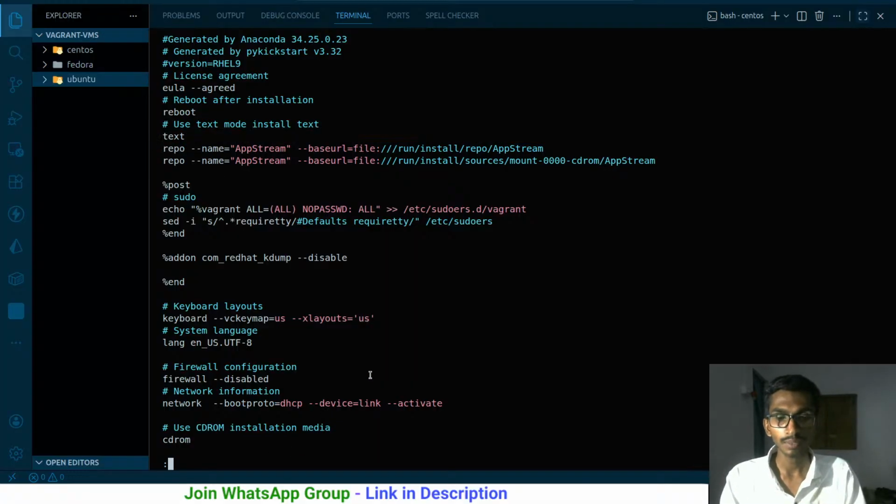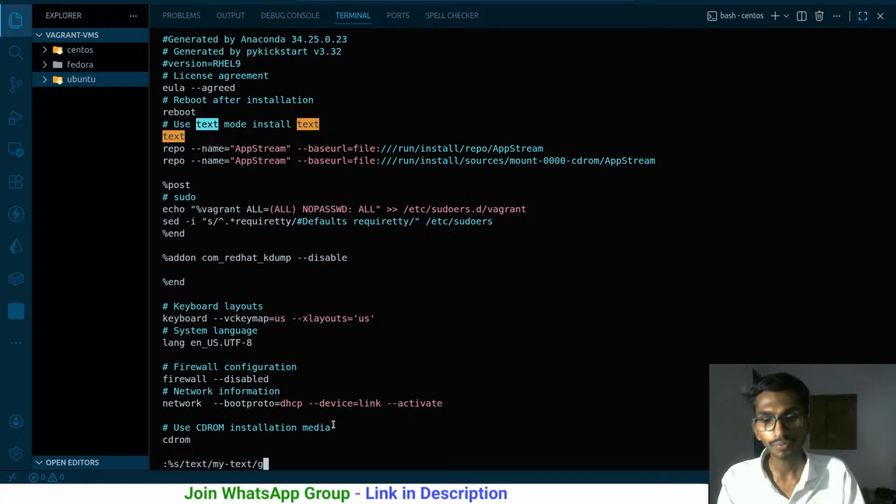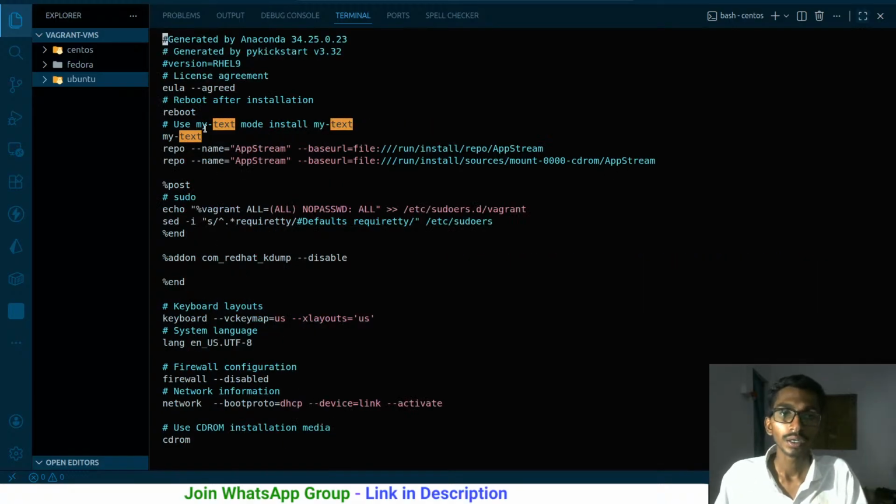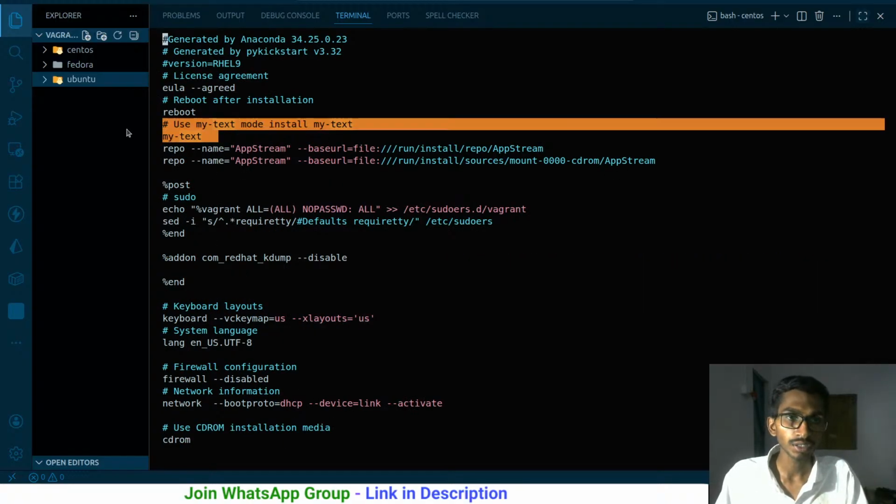In that case, percentage s slash test slash my text. But if I run this command, it will be replacing only the first one, not the second one. For replacing the second one, I'm going to replace it globally. And if I run this, this text has become my text over here. If I go to the top, my text, my text, my text, I have my text everywhere.